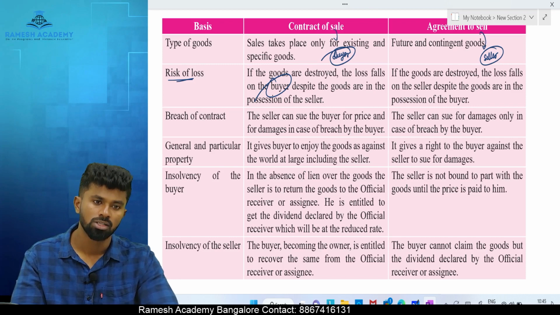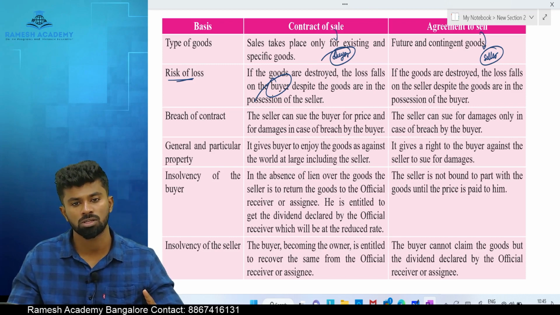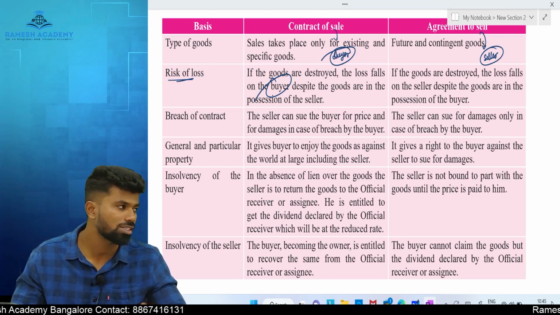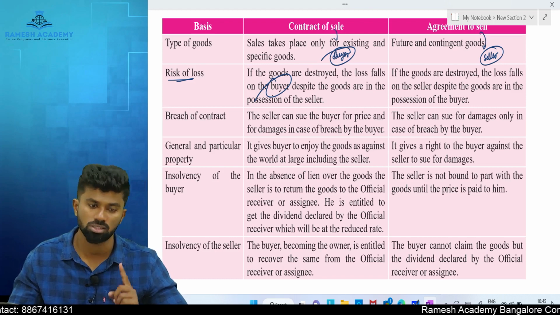Keep this in mind: the risk of loss. In a sale, the buyer has the risk of loss, and in case of agreement to sell, who has the risk of loss? The seller has the risk of loss. Why? Because the seller is still the owner.